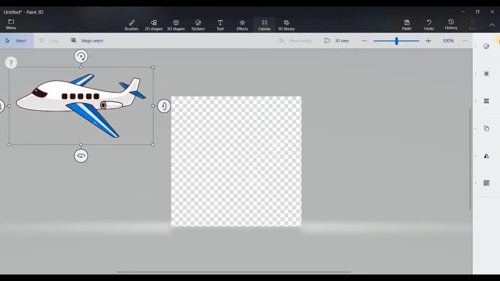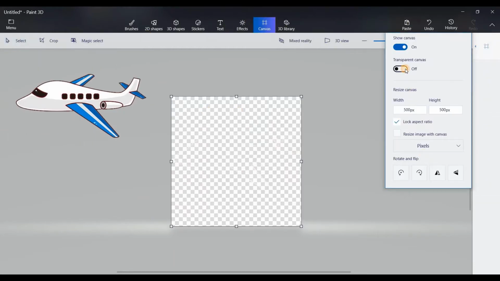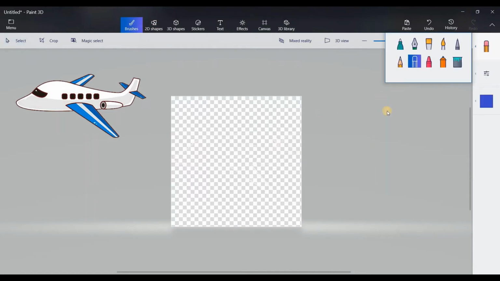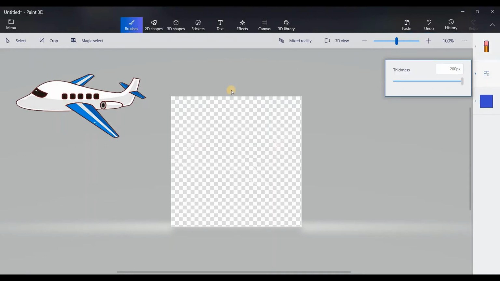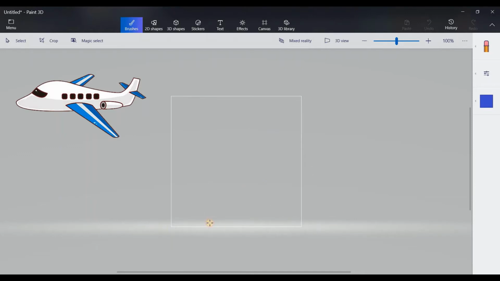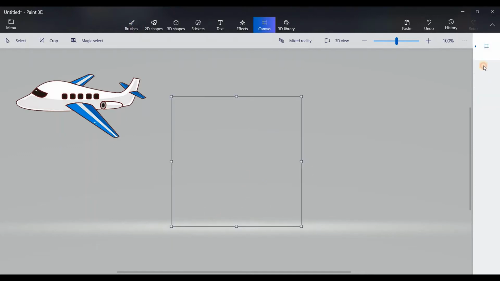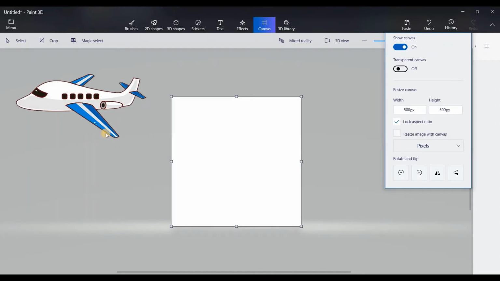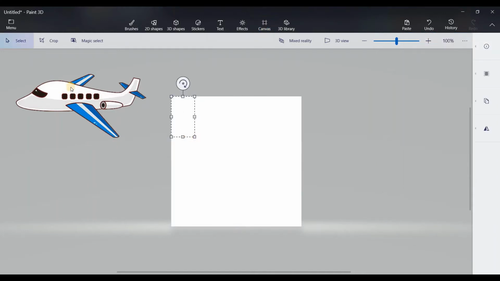So now what I will do is select canvas and turn on transparent canvas. In brushes I will use the rubber and make it go to its maximum extent. So I have erased out what was left of it. So now the only thing which is left is the canvas.